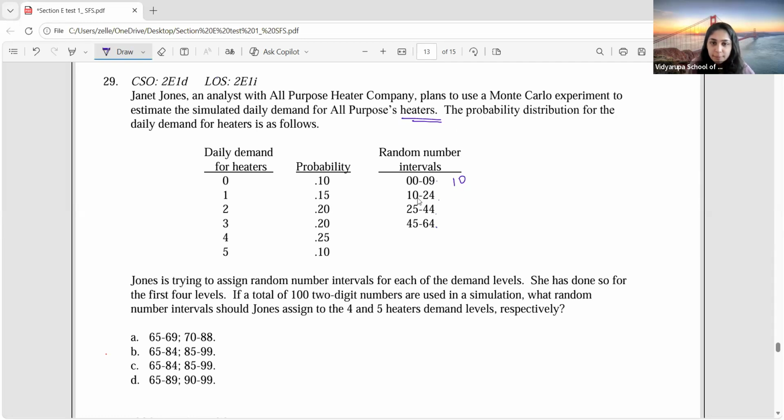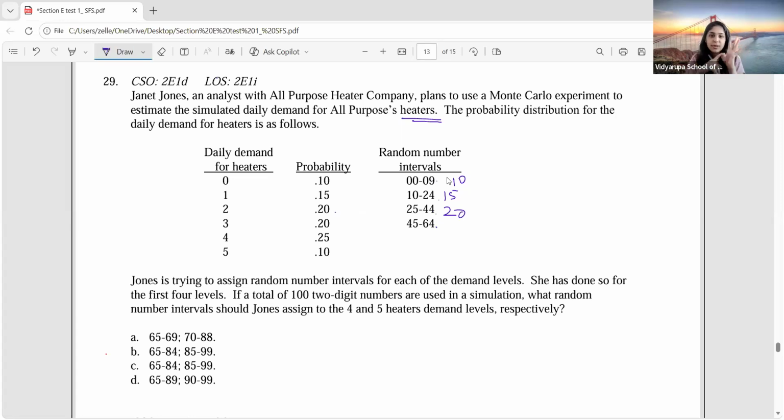Next probability is 15%. And there are how many numbers? No, it's not B. So can I say here also there are 15 numbers? That is 10, 11, 12, 13, 14, 15, 16, 17, 18, 19, 20, 21, 22, 23, 24. Correct? Next, what is the probability? 20%. So can I say 25 to 44? There are 20 numbers.